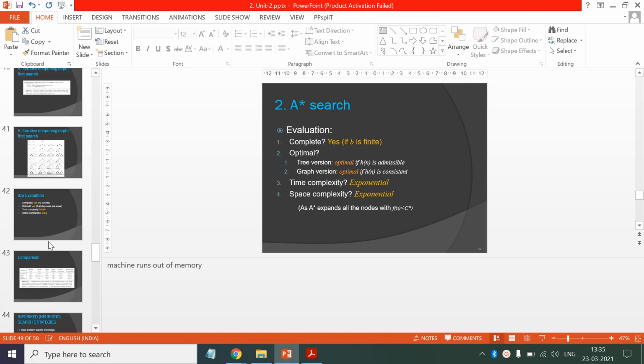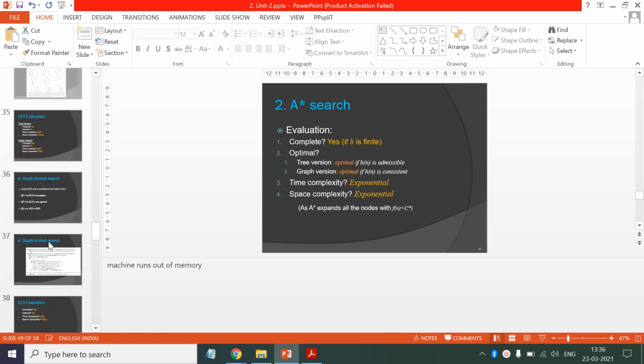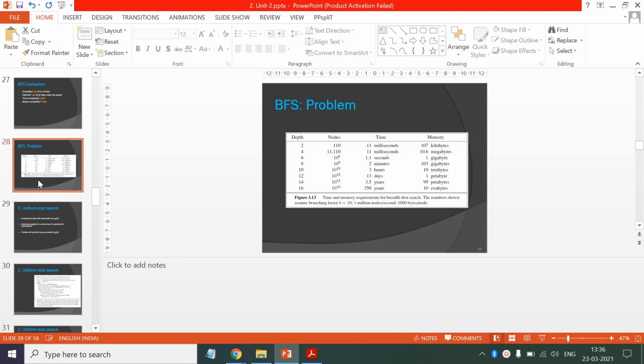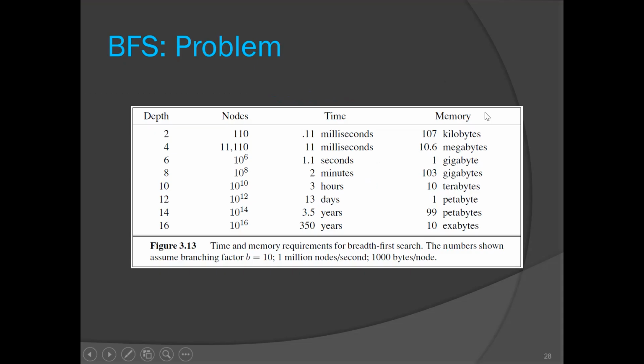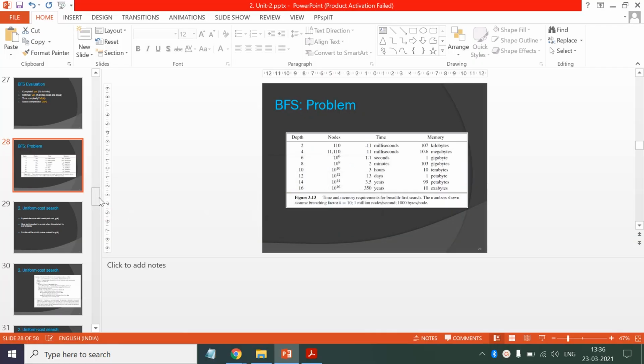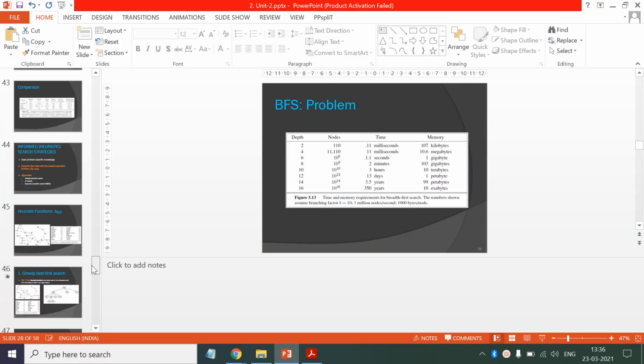So the branching factor was 10 and the depth limit was 10. For that we required around 10 TB of main memory, which is impractical, right? So when we have branching factor equal to 10 and depth greater than 10, we require at least 10 TB of main memory, which is impractical, right? So that's why we want to avoid that exponential time, space complexity.